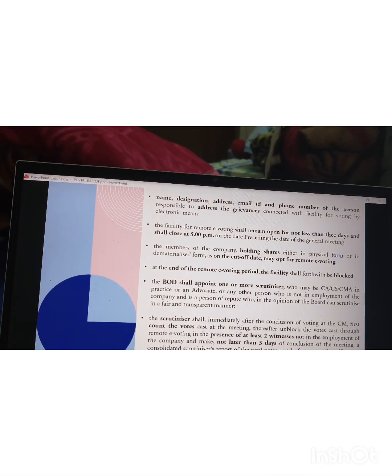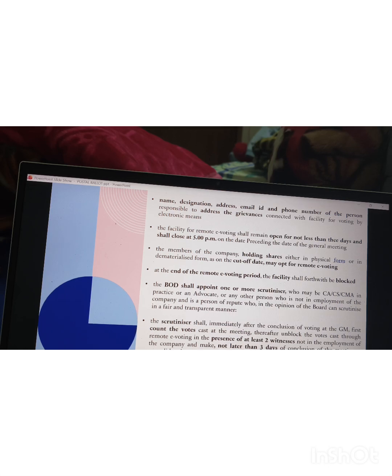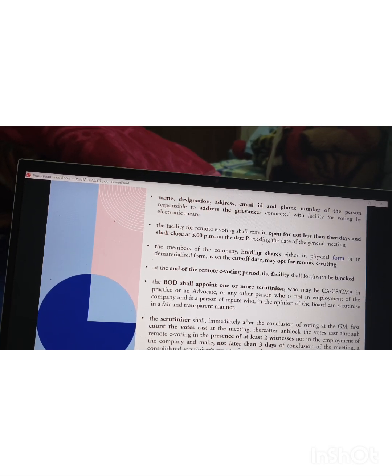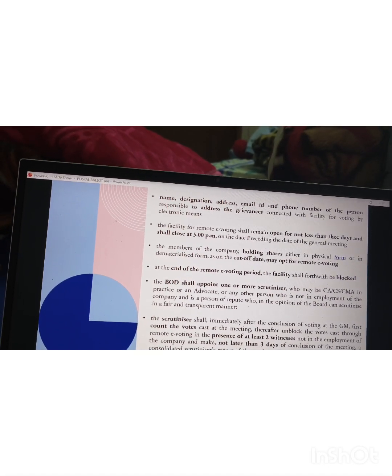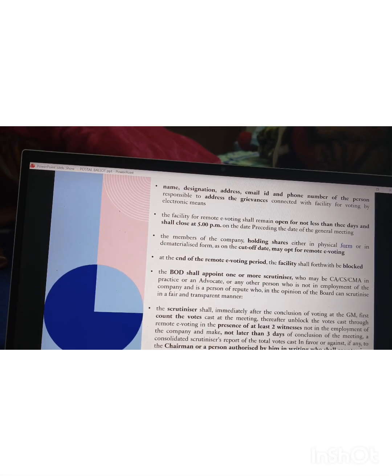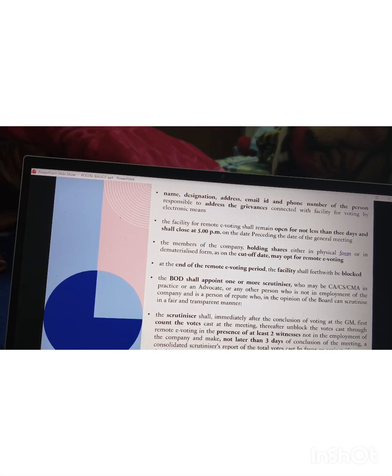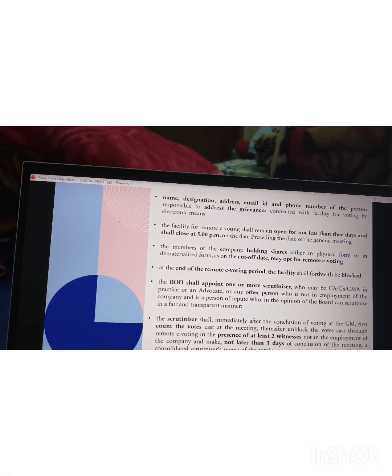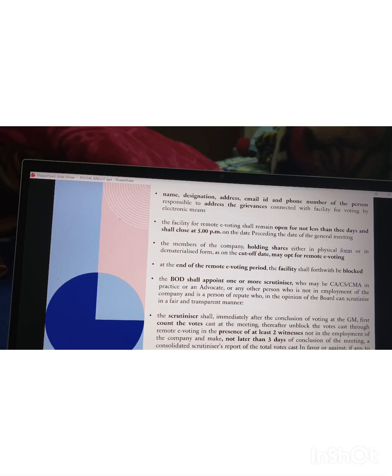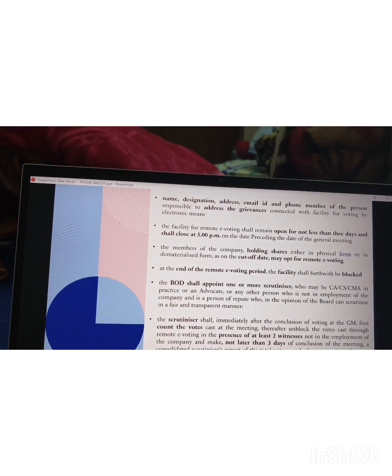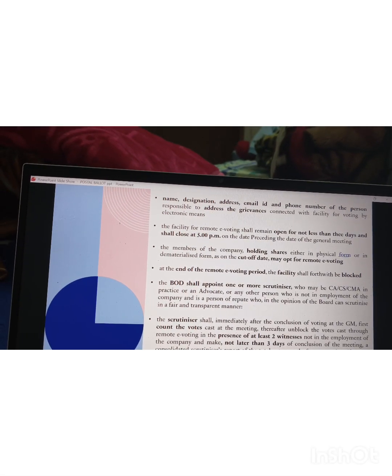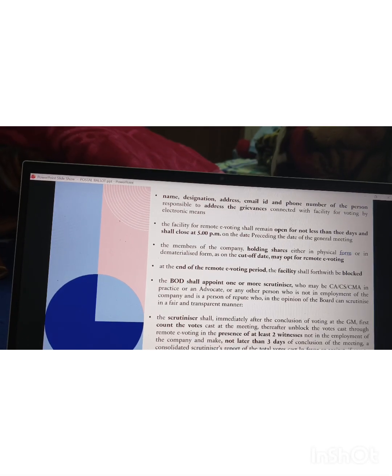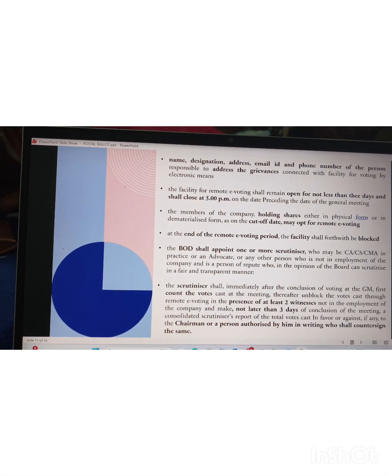A member holding shares as on the cutoff date may opt for remote voting or voting at the meeting. The board of directors also appoints one or more scrutinizers who are not employees and who are a CA, CMA, CS, or an advocate. Next, the scrutinizer, after the conclusion of the general meeting, first counts the votes and, in the presence of two witnesses, not later than 3 days provides a scrutinizer report, which is countersigned by the chairman or a person authorized.